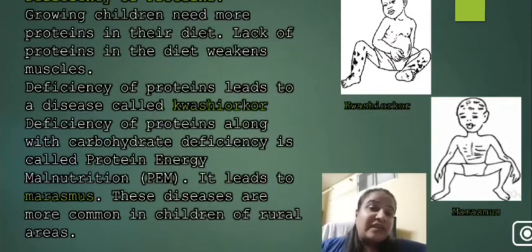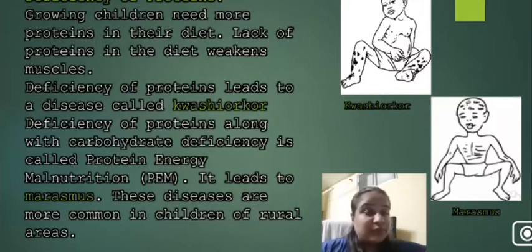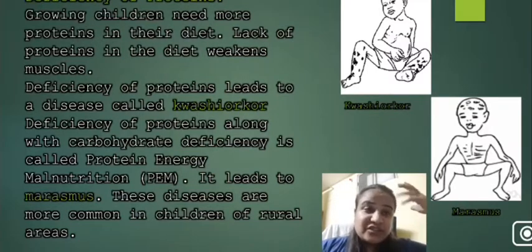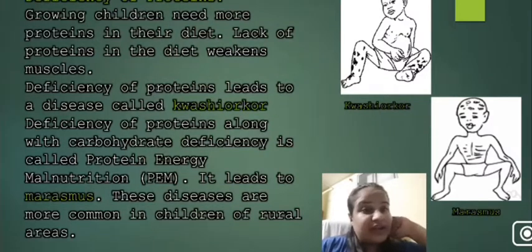Now these are more common in children of rural areas. Now you can see in marasmus the child's body gets very thin, as you can see in the image. Also, the children have some skin problems. They get silvery hair, the hair color changes, because of the lack of proteins and carbohydrates in the body.